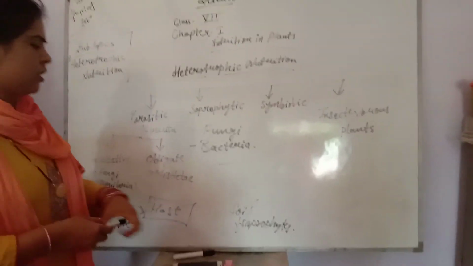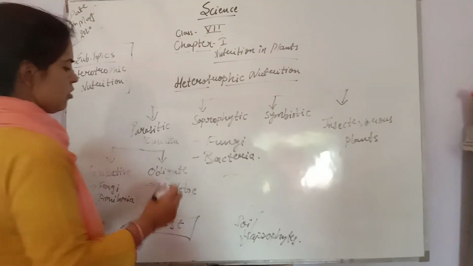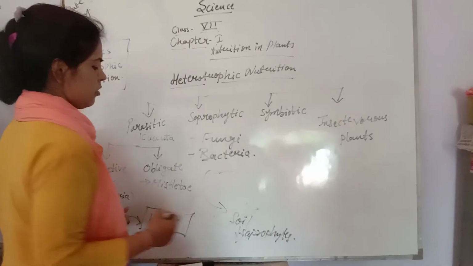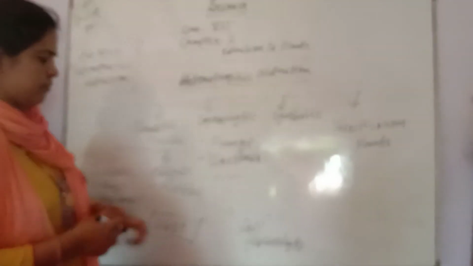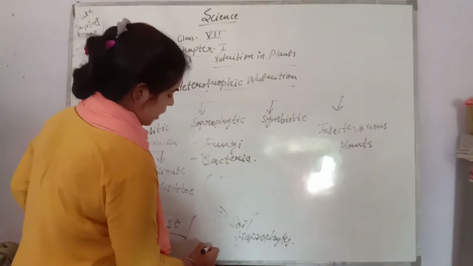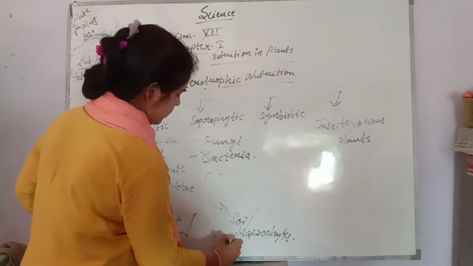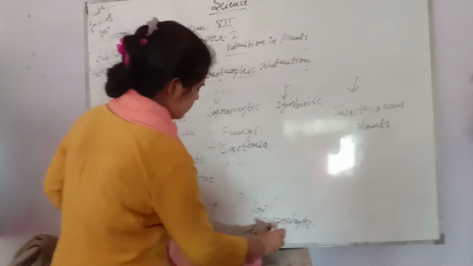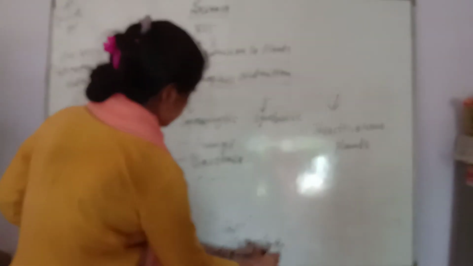These will be the organisms which will be degrading the dead remains or everything which is organic in the soil, and these will be called saprophytes. So what is the function? They will be biodegrading. So they are biodegraders. Remember the word. So that is the saprophytic mode of nutrition.